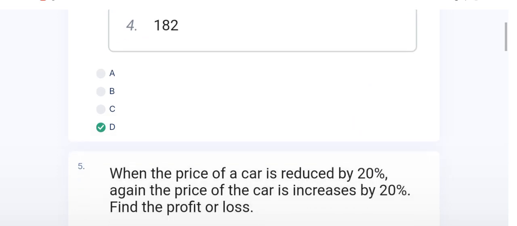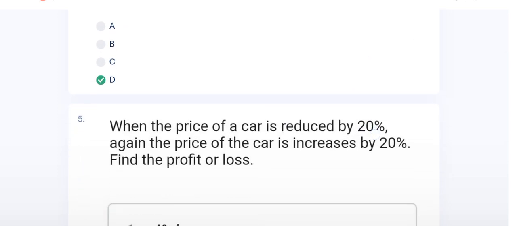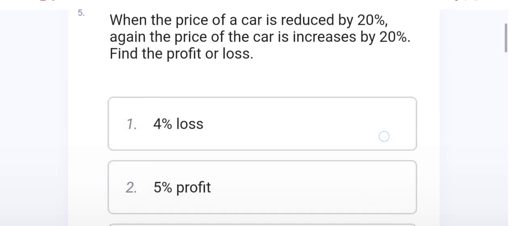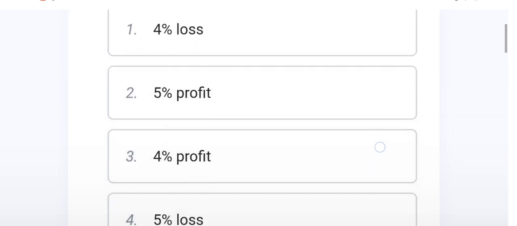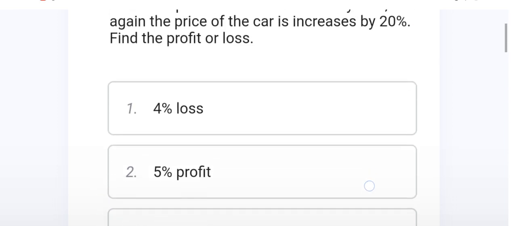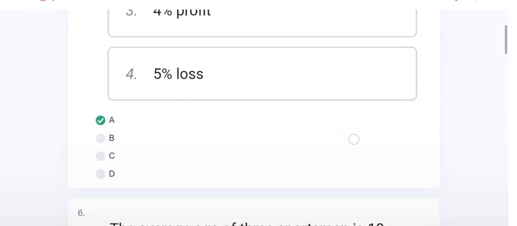The next question is question number 5. The price of a car is reduced by 20%, and the car's profit and loss is asked. This question belongs to profit and loss. Time and work, profit and loss, LCM and HCF are the most important topics for the Wipro exam. The right option of this question is A, 4% loss.